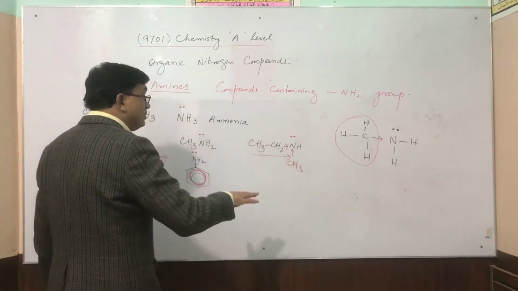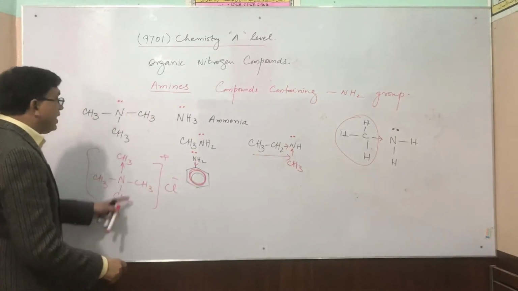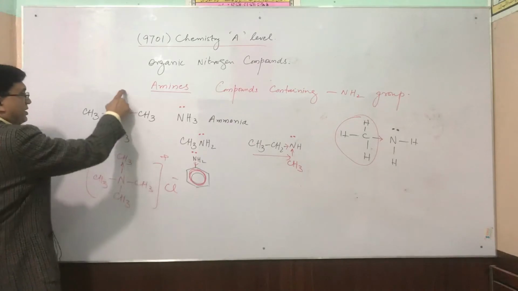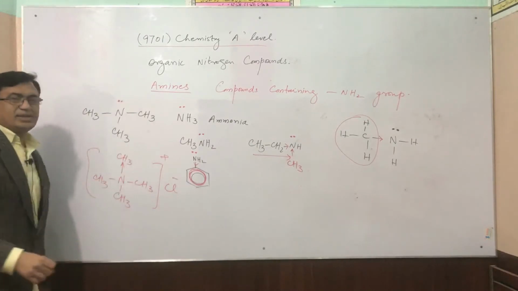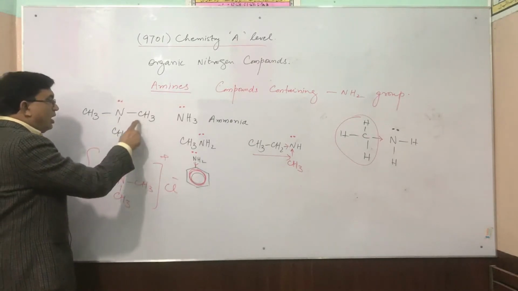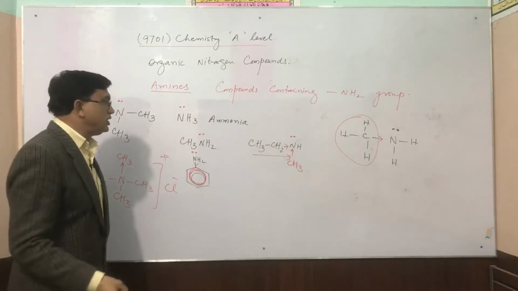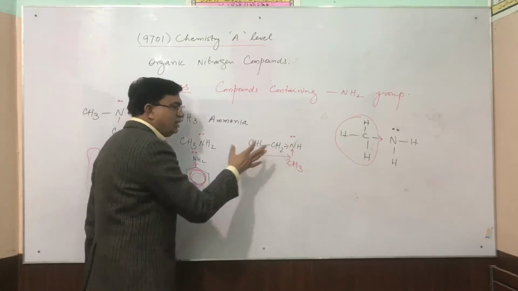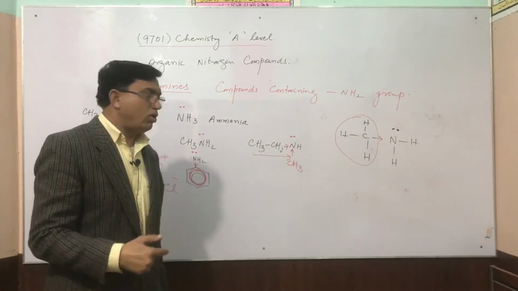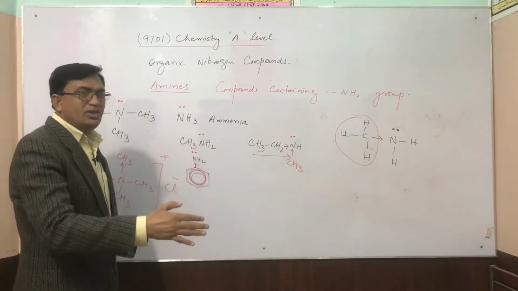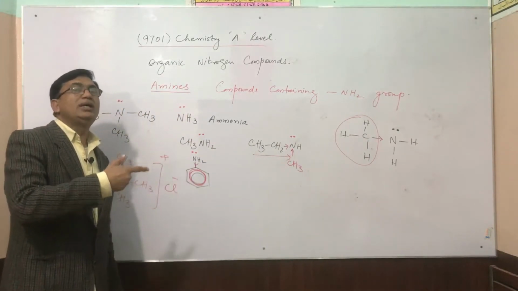So on a similar basis, we can say among all these, this is the strongest base, because all methyl groups can provide electrons directly to the nitrogen atom. In case of ethylamine, the inductive effect is involved, which decreases as the length of the carbon chain increases.